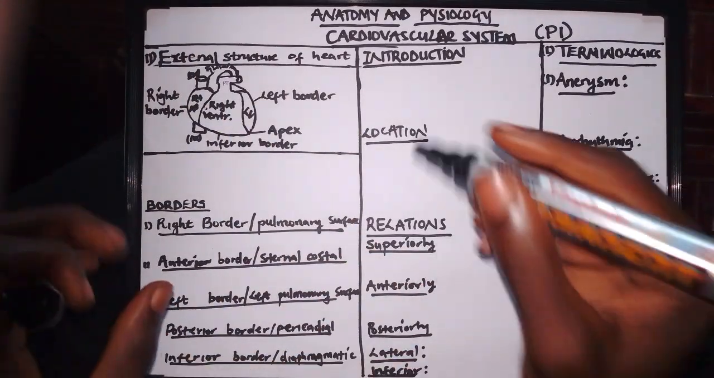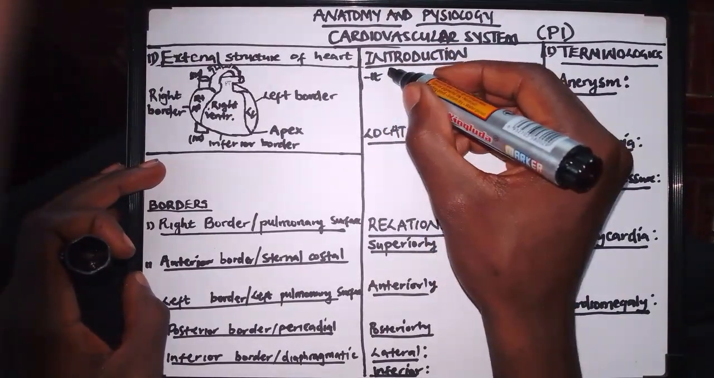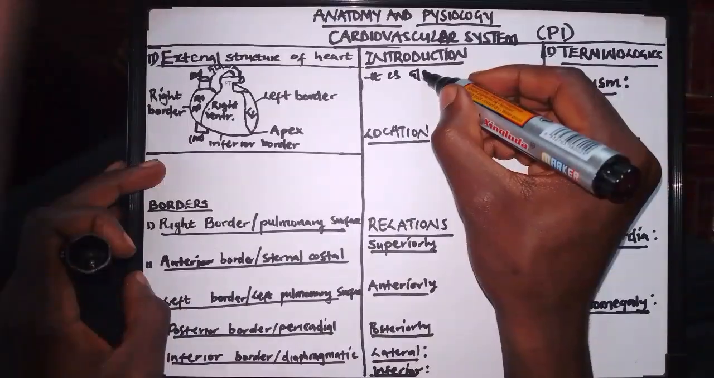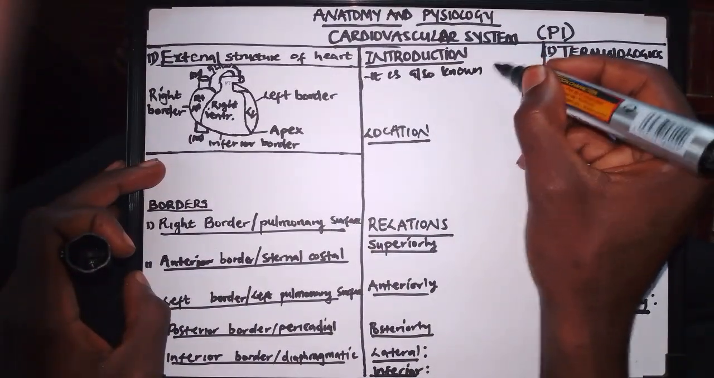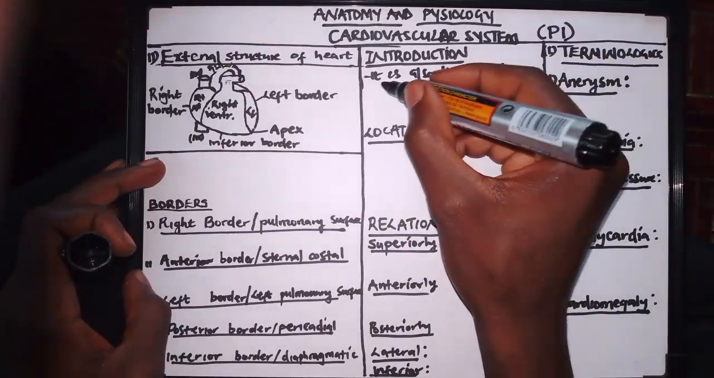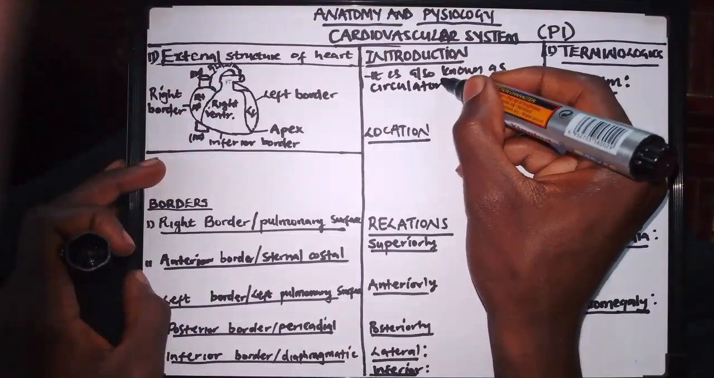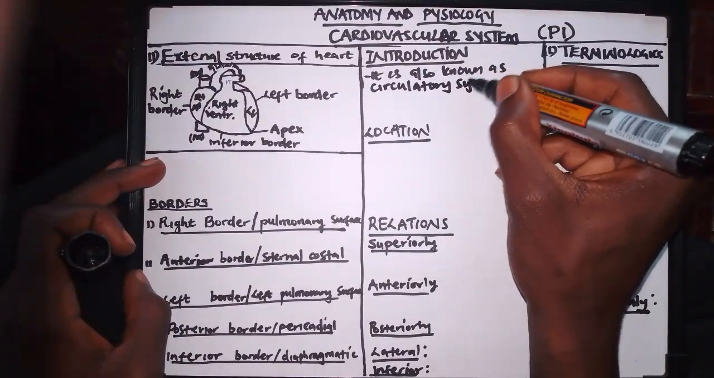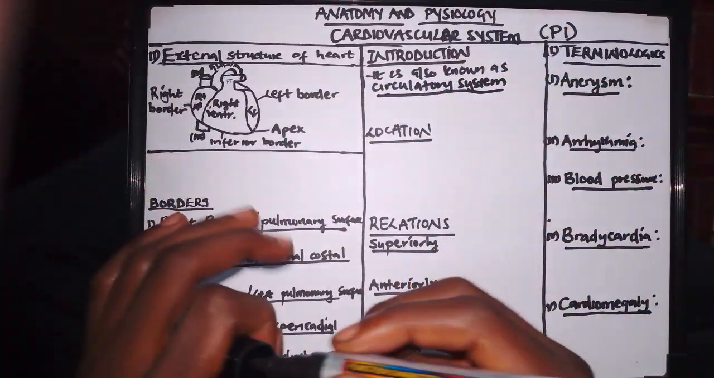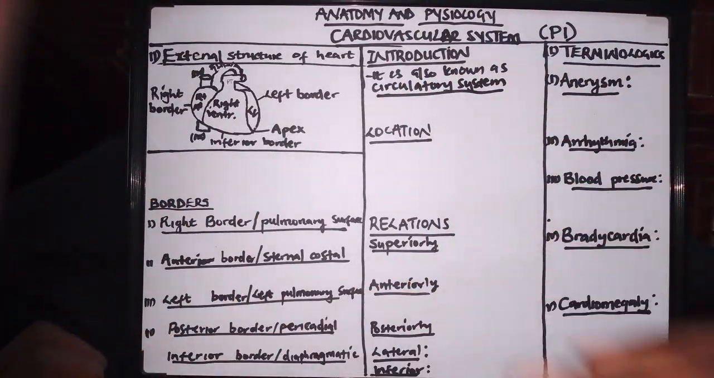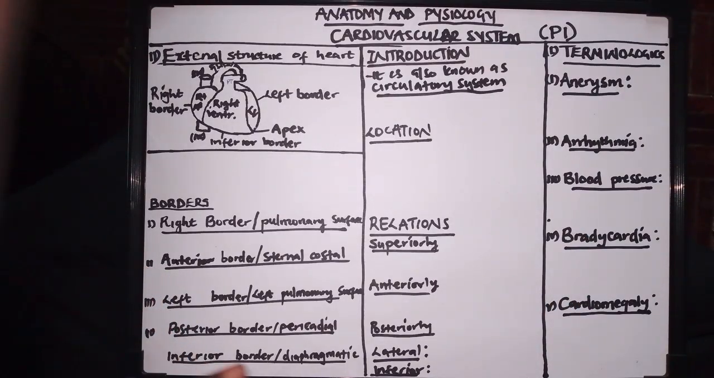as the circulatory system. So it is also known as the circulatory system, because it allows the continuous flow of blood to all body parts.